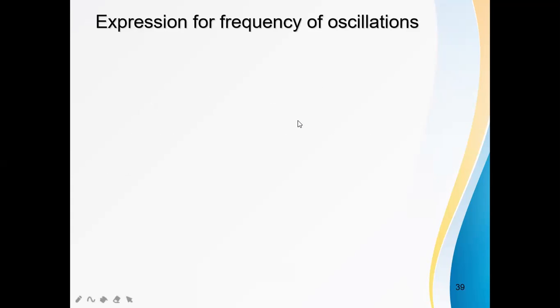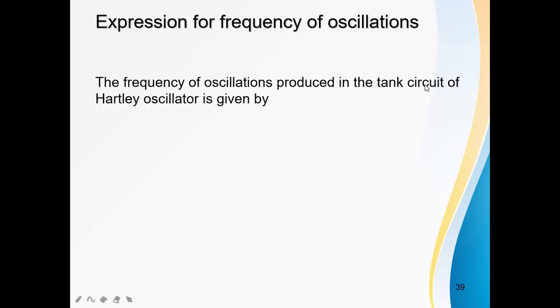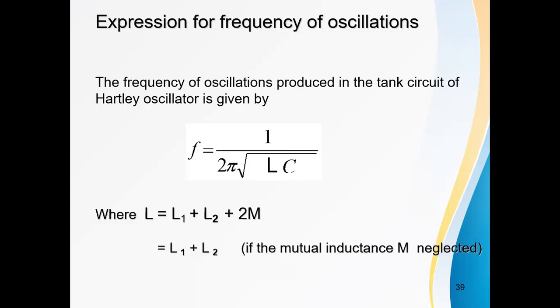Expression for frequency of oscillations. We know that the frequency f equals 1 by 2 pi root LC. Here, what is L? In the Hartley oscillator there are two inductors in the tank circuit, and those two are mutually coupled.